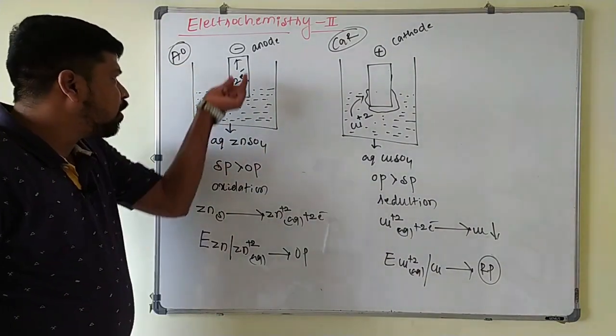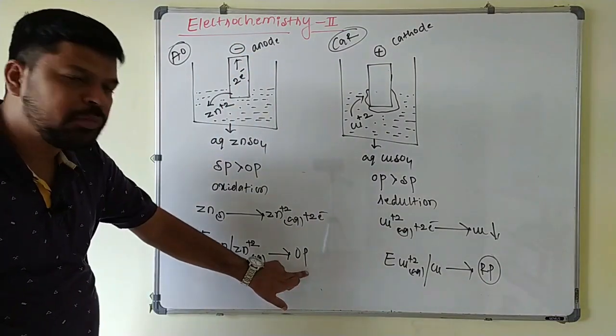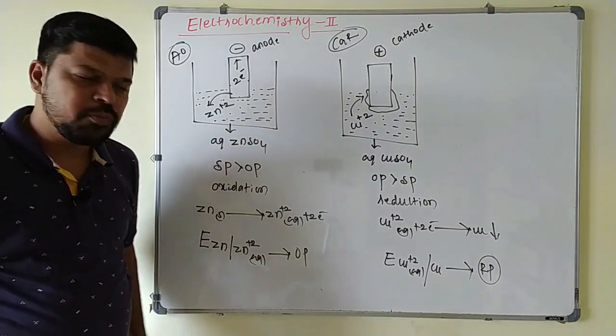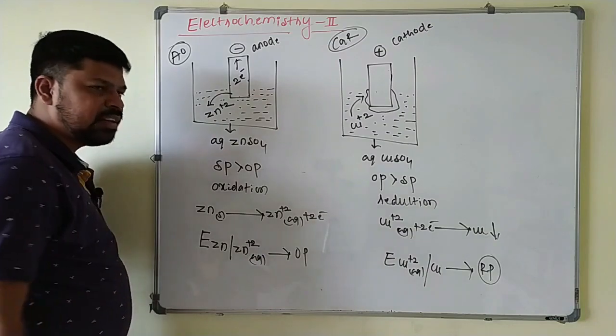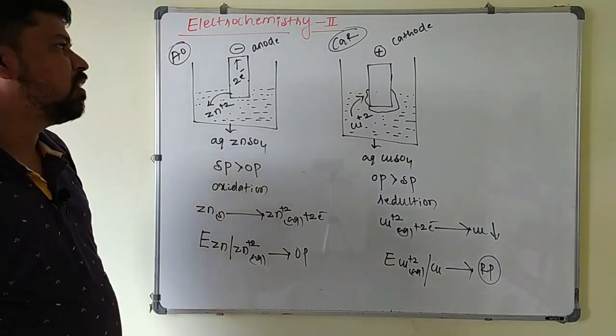Next, whatever potential is developed on this electrode is called the oxidation potential, because here zinc is undergoing oxidation. Zinc is converted into Zn2+ ion in the aqueous medium, from solid medium to aqueous medium.